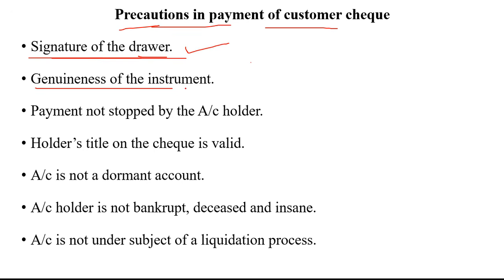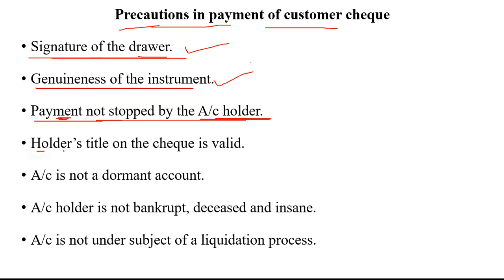Then the genuineness of the instrument, which means the instrument should be in good faith, it should not be fraud, or it should not be neglected by the collecting banker as well as the paying banker. Next is payment not stopped by the account holder. When the paying banker is making the payment to the collecting banker, the paying banker should check whether the amount has not been stopped by the main account holder, meaning from the drawer side.